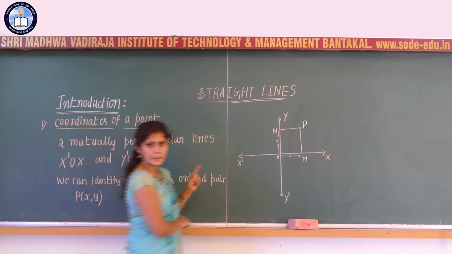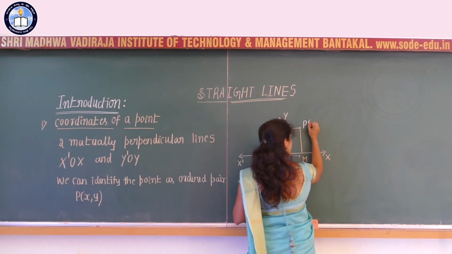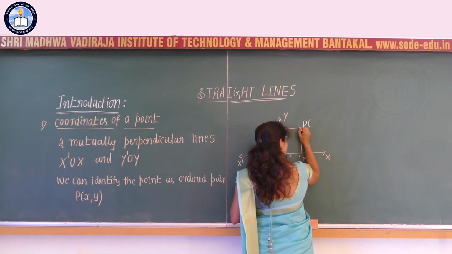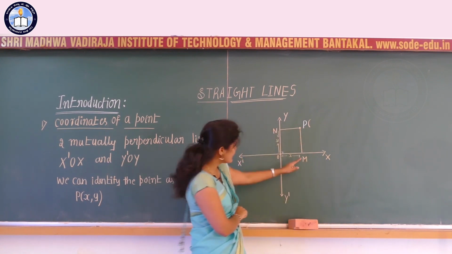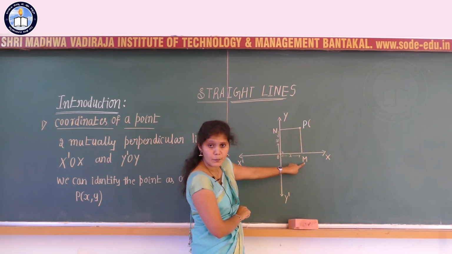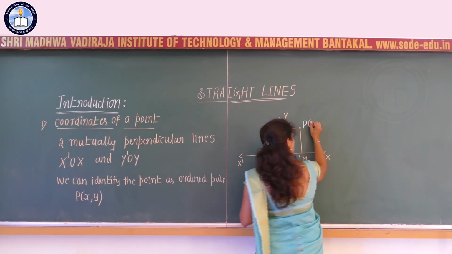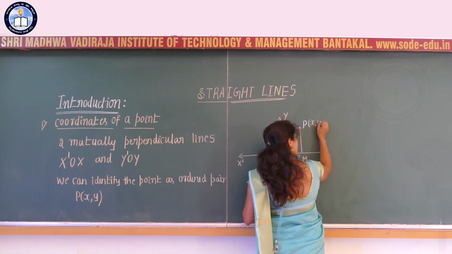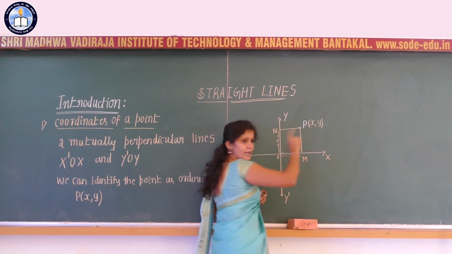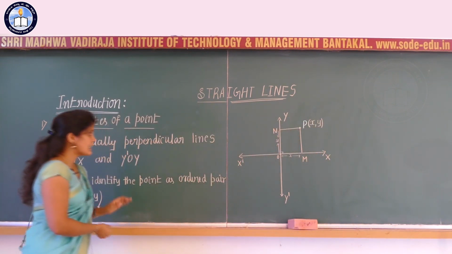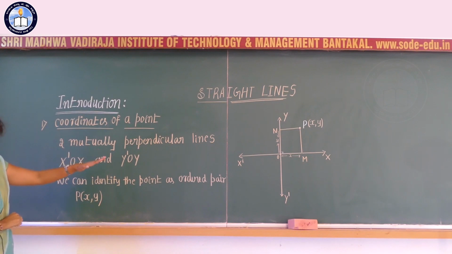So for this point P, I am going to consider two coordinates. We identify this with the help of the coordinate of the point M and the coordinate of the point N, that is, P is a point with the coordinates x, y. Clear? So this is the representation of a point in the xy plane or two-dimensional plane.